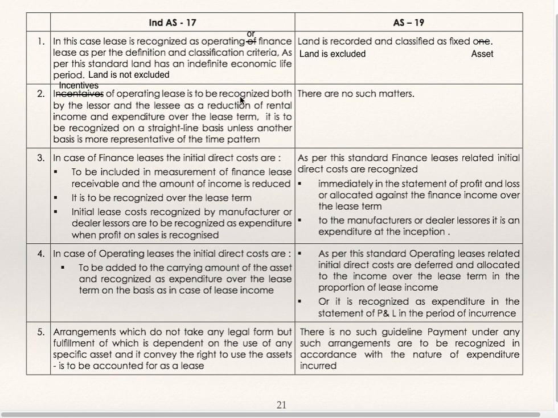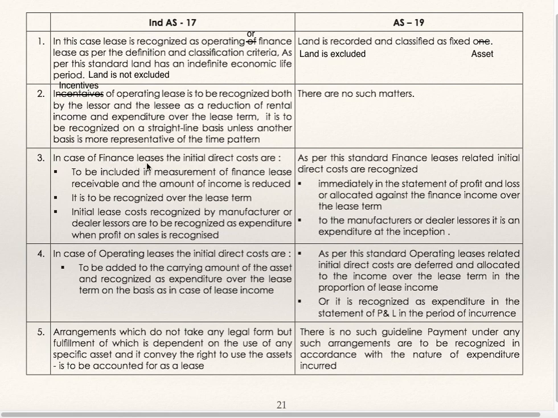Incentives of operating lease is to be recognized both by the lessor and lessee as reduction of rental income and expenditure over the lease term. It is to be recognized on a straight line basis unless another basis is more representative of time pattern. So as per IND AS 17, if there are any incentives, that is if there is any reduction in the rental payment, it is to be shown as reduction in income for lessor and reduction in expenditure for lessee over the lease term, and it can be recognized on straight line basis. But as per AS 19, there is no such matter.